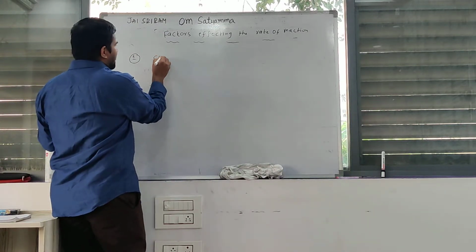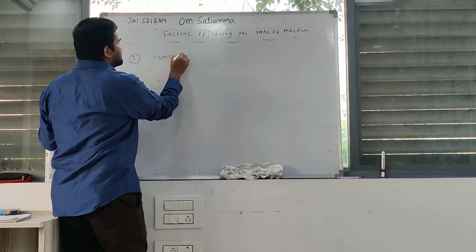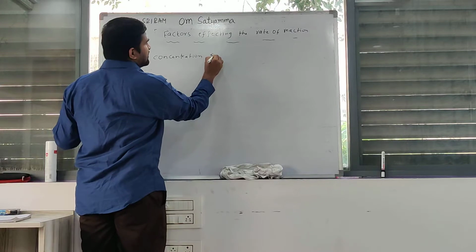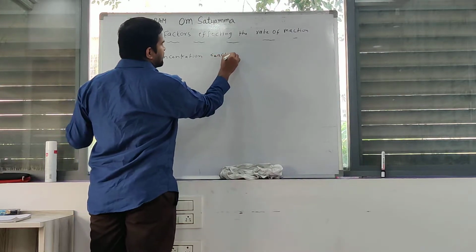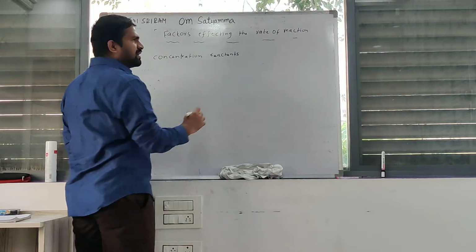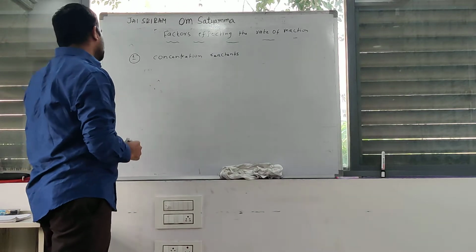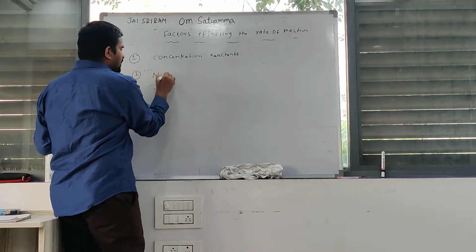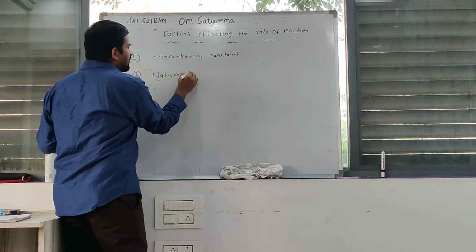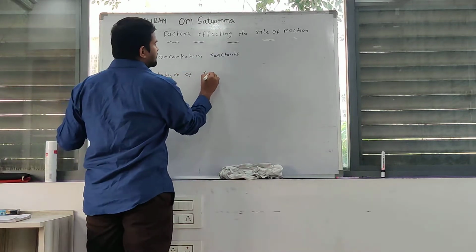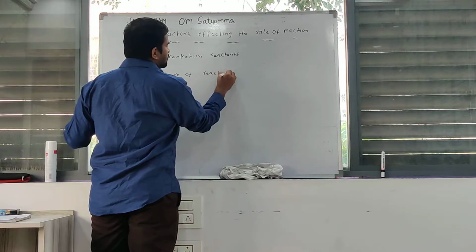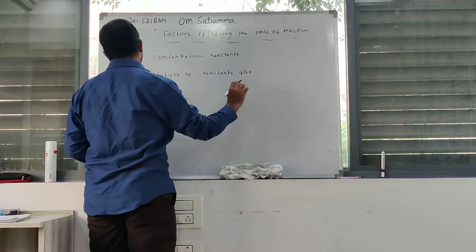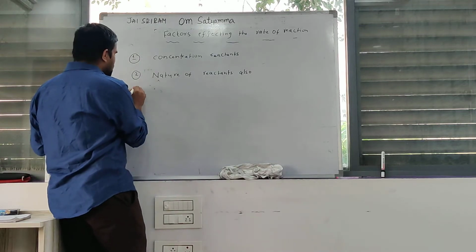First factor is concentration of reactants. Concentration of reactants affects the rate of reaction. Next one, nature of reactants also affects the rate of reaction.